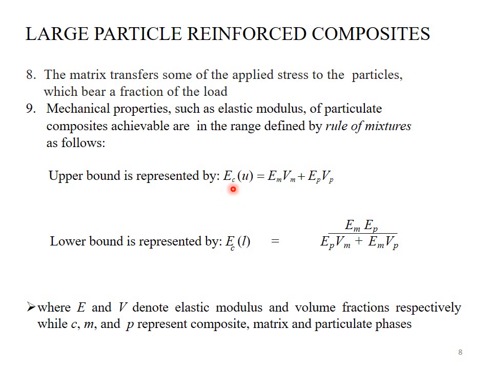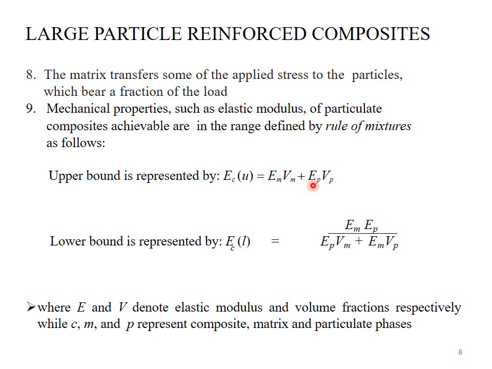An example of mechanical properties is elastic modulus. So the elastic modulus of a composite material can be determined by the rule of mixtures. By following this rule, we can find the elastic modulus of the upper bound, and we will find separately the elastic modulus of the lower bound.